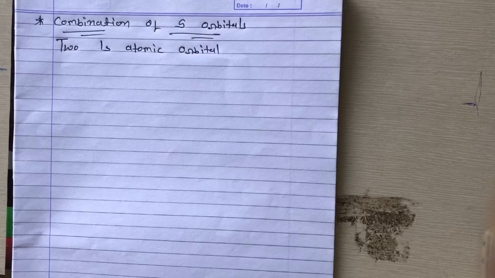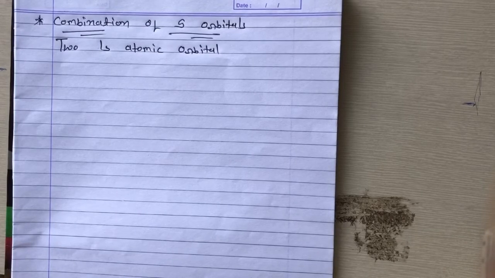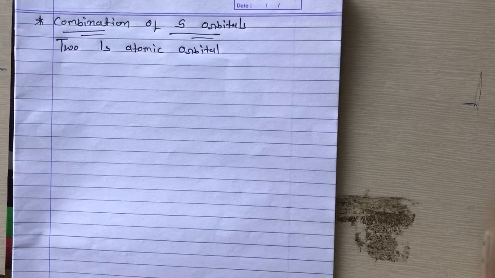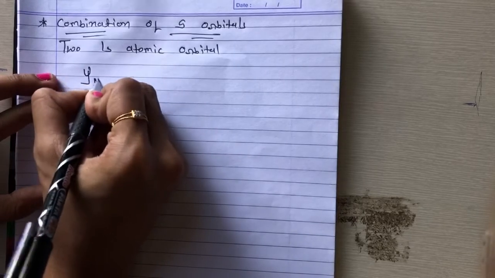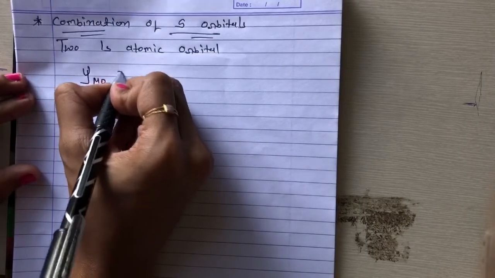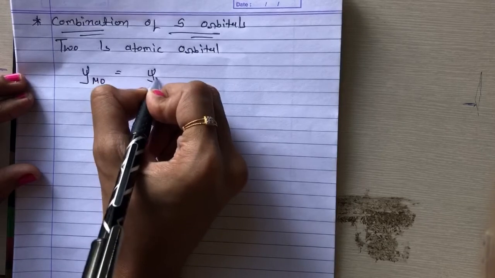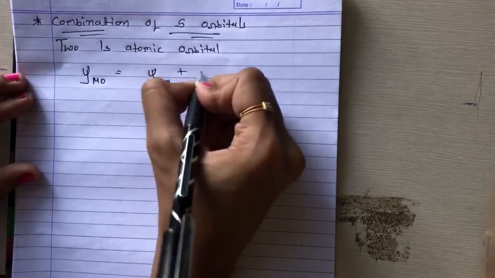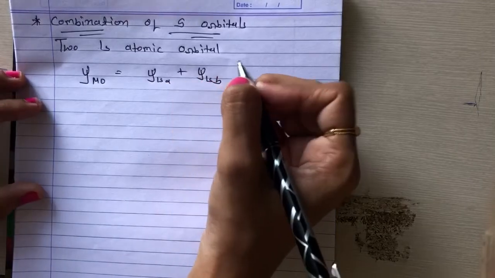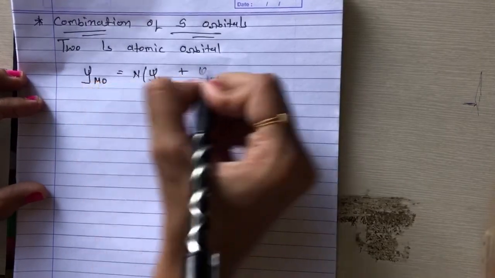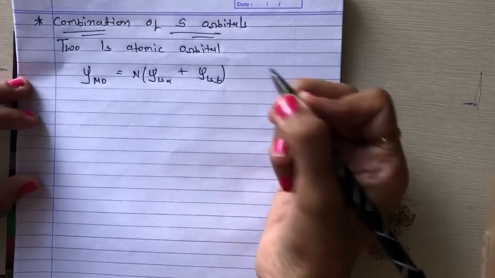We can take two hydrogen atoms, and the first combination is obtained by the addition of two atomic orbitals. Like addition, that means psi MO gives psi 1sa plus psi 1sb, where we can take N, where N is a normalized wave function.